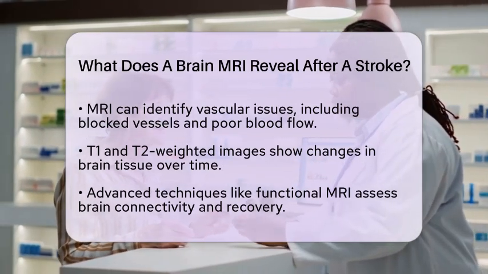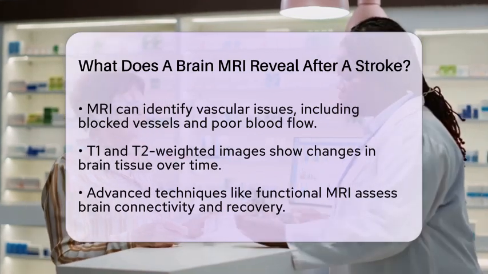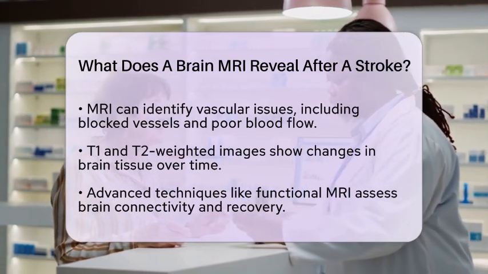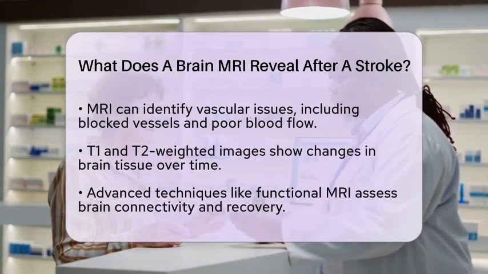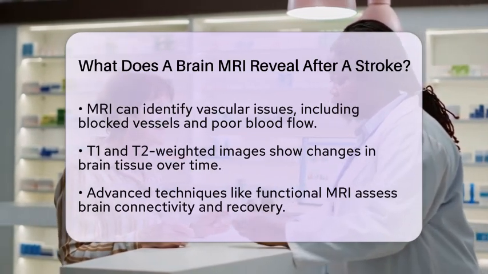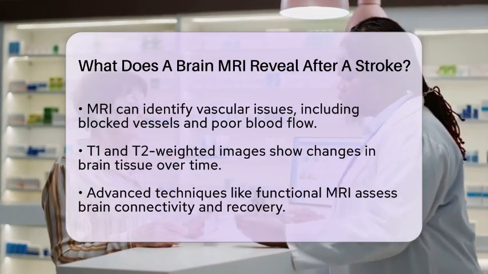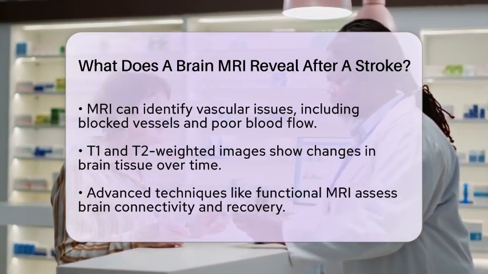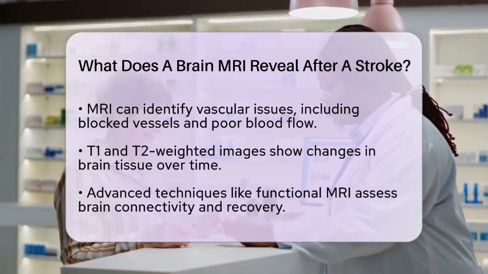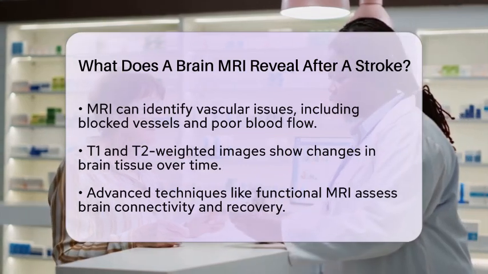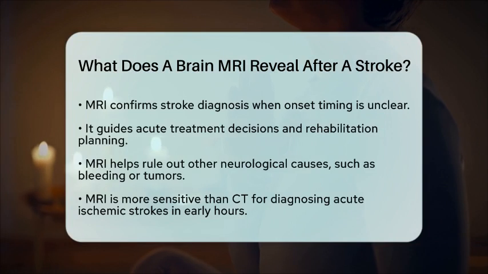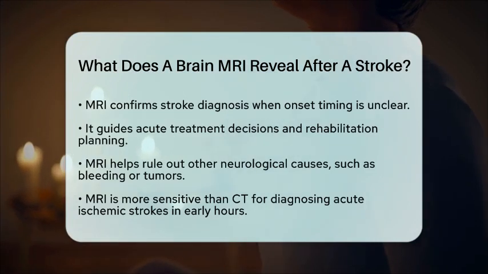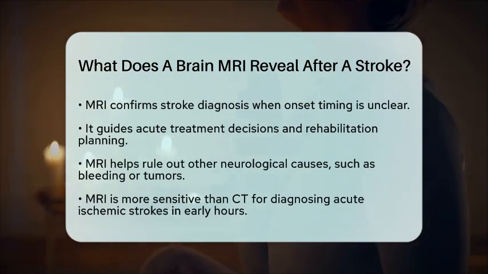In clinical practice, brain MRI plays a vital role in confirming a stroke diagnosis, especially when the timing of the stroke onset is unclear. It guides acute treatment decisions, such as whether to proceed with thrombolysis or thrombectomy, and helps plan rehabilitation strategies based on the extent and location of the brain injury. Moreover, MRI can help rule out other causes of neurological symptoms, such as bleeding or tumors.